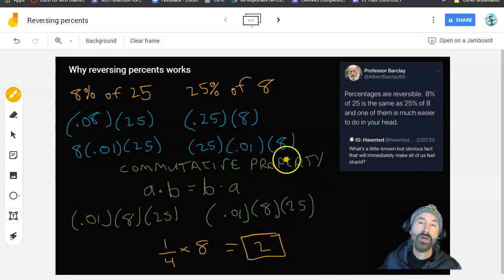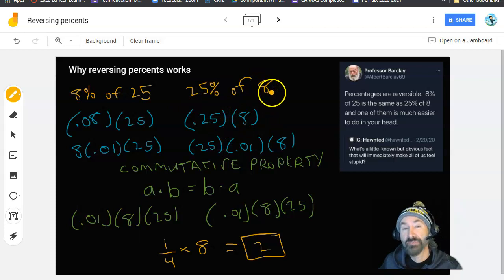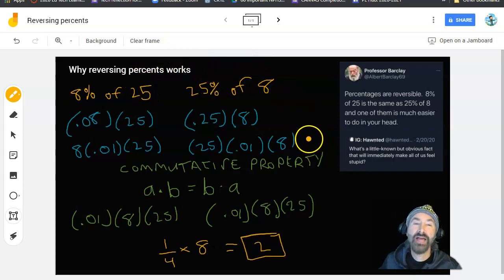Okay, so now what you have is a handy dandy little trick that you can use forever and a day. If you ever have a percent times some number, and you can't figure it out, you can always reverse them. So for instance, 8% of 25, you can make it into 25% of 8. Yay! That's kind of fun.